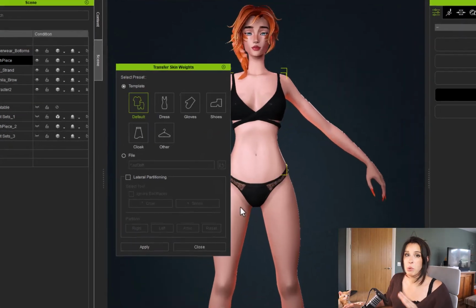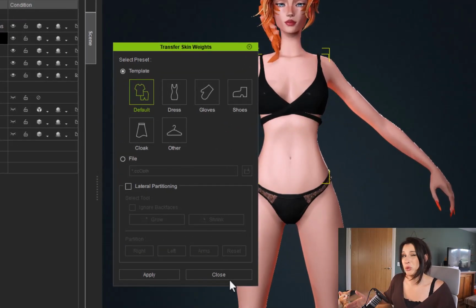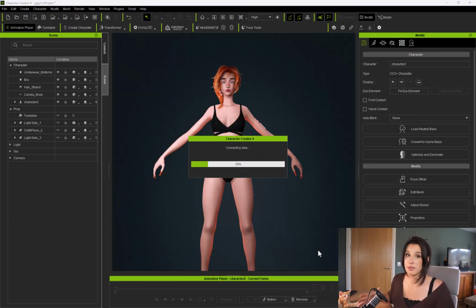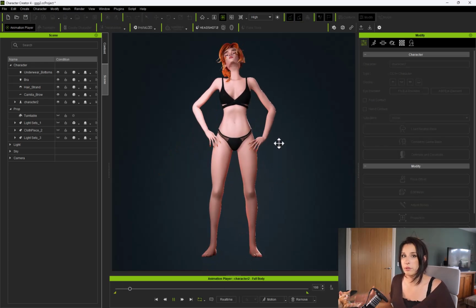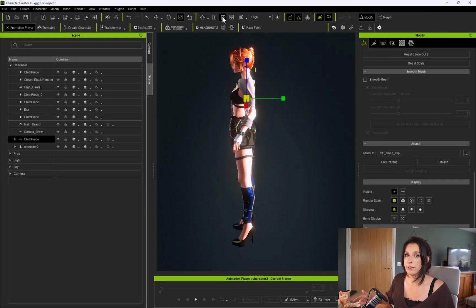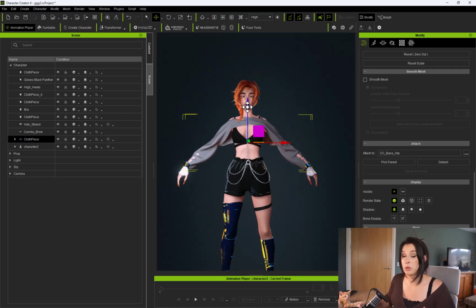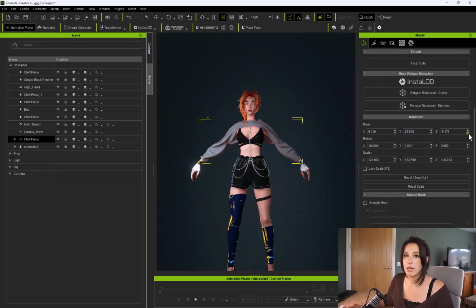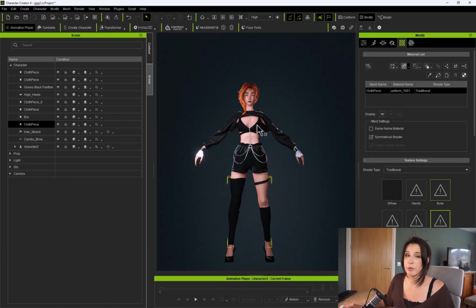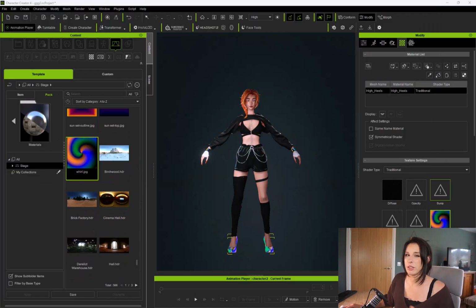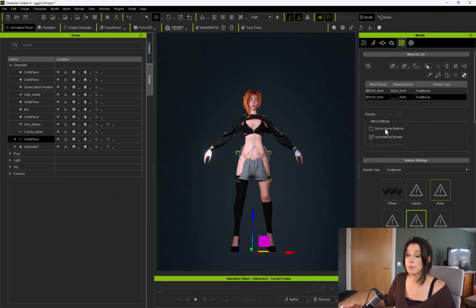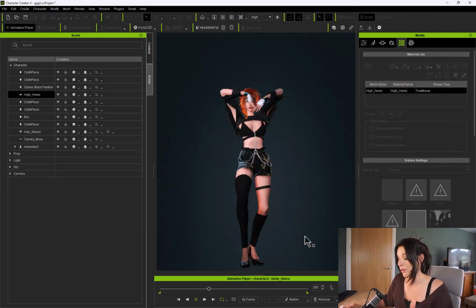As you can see, there's more niche settings for things like shoes and gloves and dresses and cloaks and stuff like that. So depending on what kind of garment you're adding on, you can use these quick weighting default presets. I just add the material to the garments and then just run it through a default motion animation just to check that the weighting's okay. It's not perfect, but we're not going for perfection here, we're going for done.